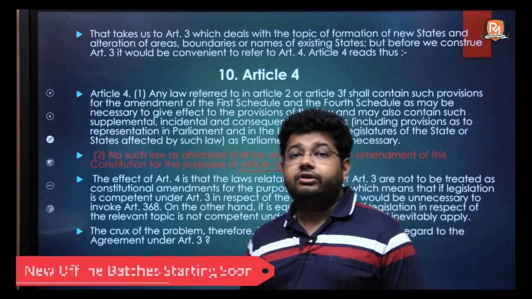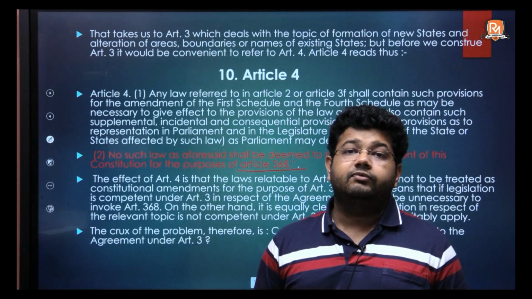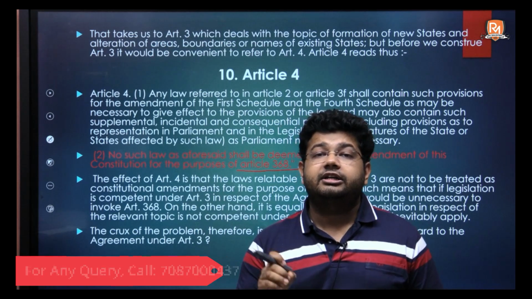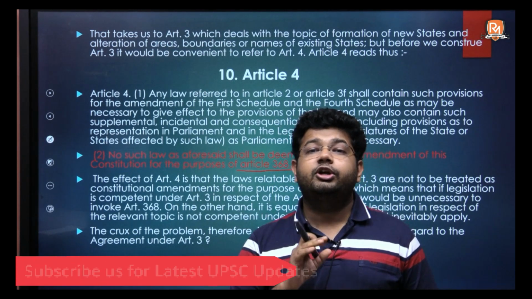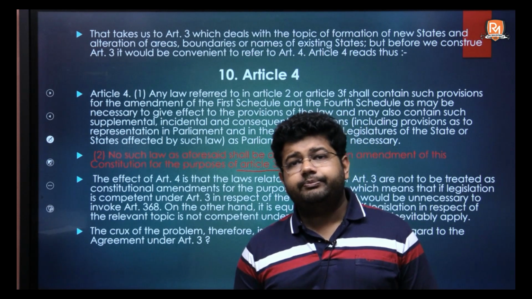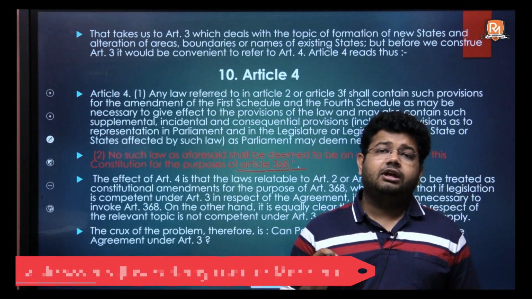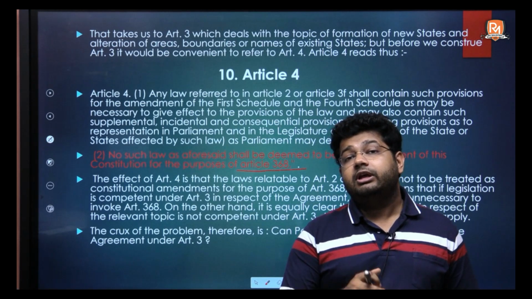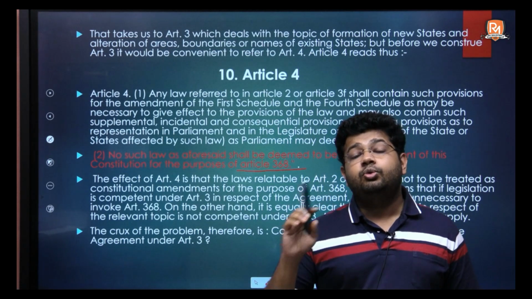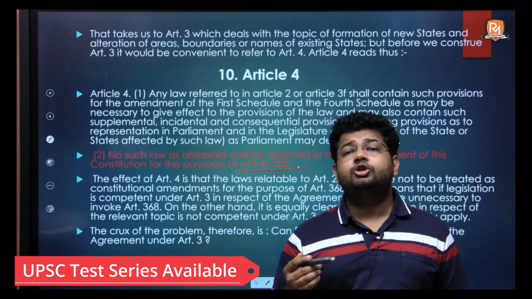So, this is the very reason why Attorney General contended that if a legislation is required for implementation of this agreement, then let it be a legislation under Article 3, and let there be no requirement for an amendment under Article 368, because naturally if the government has to pass a legislation, it just needs the 50% majority mark. However, in case of an amendment, 50% majority plus votes of 2/3 members sitting and voting in the house are required. So, it is a much complex process.